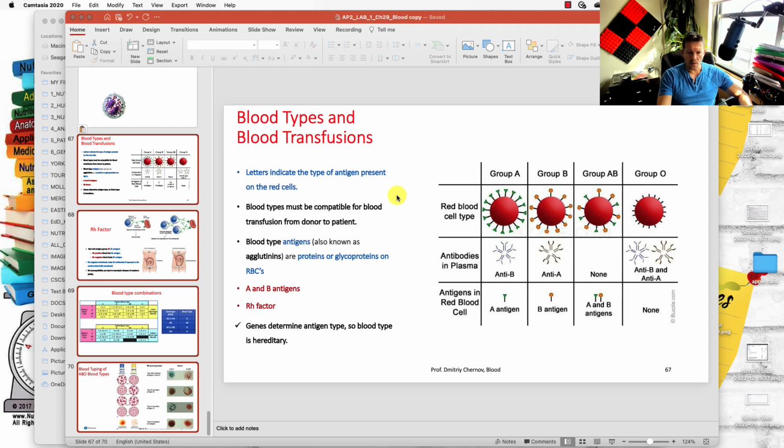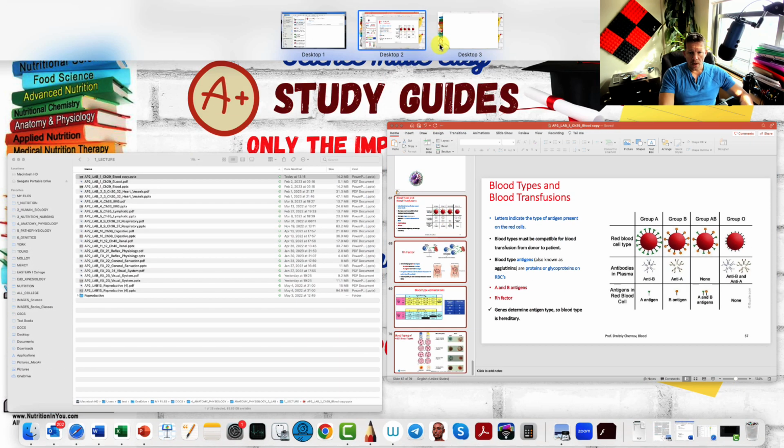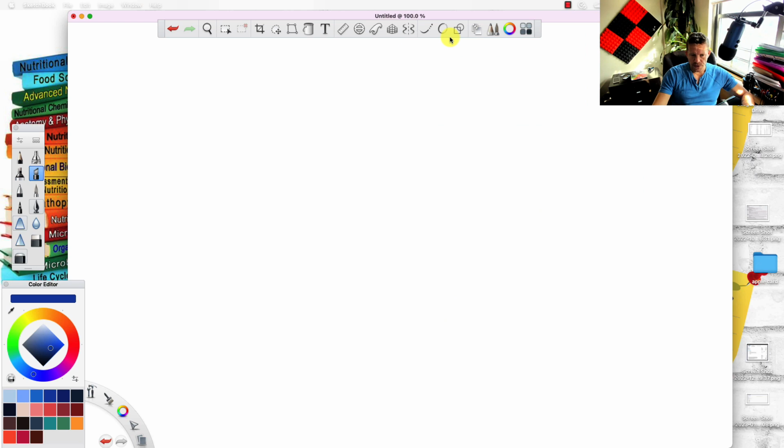Hi class. So about the blood typing. Many of you had questions on the blood typing after or during the test.